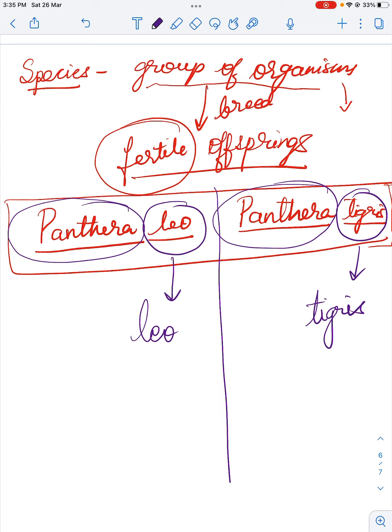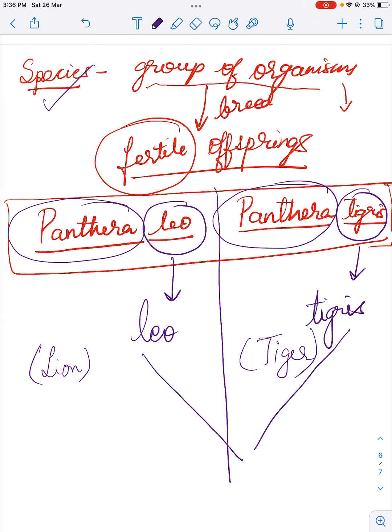The common name for Panthera leo is lion, and for Panthera tigris it is tiger. Now I am justifying the definition of species here. If a tiger and a lion mate, then they might produce an offspring or a young one, but that young one will not be fertile.